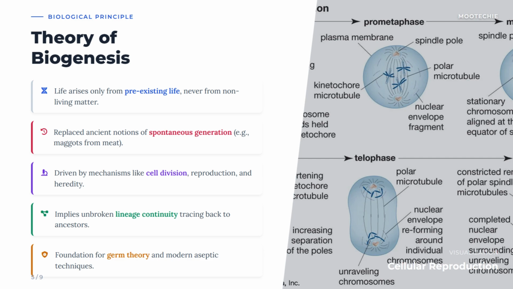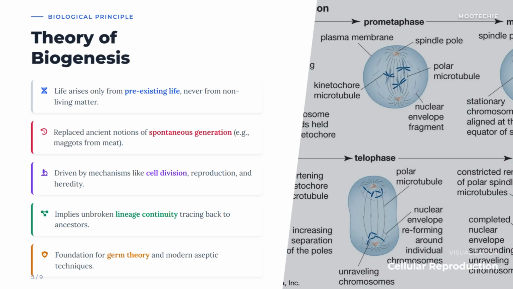On the left, we see prometaphase with structures like the spindle pole, kinetochore microtubules, and chromosomes aligning. On the right, telophase is shown, where the nuclear envelope reforms around the separated chromosomes. These diagrams visualize the precise, replicable process of biogenesis at the cellular level. This slide walks us through the historical experiments that definitively disproved spontaneous generation and proved biogenesis.